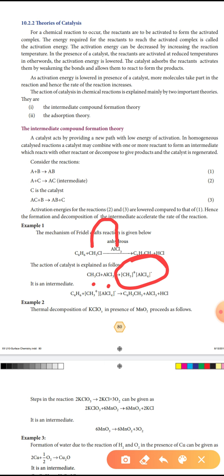That intermediate compound again reacts with the other reactant, benzene, to form the compound C6H5CH3, methyl benzene, plus aluminum chloride and HCl.